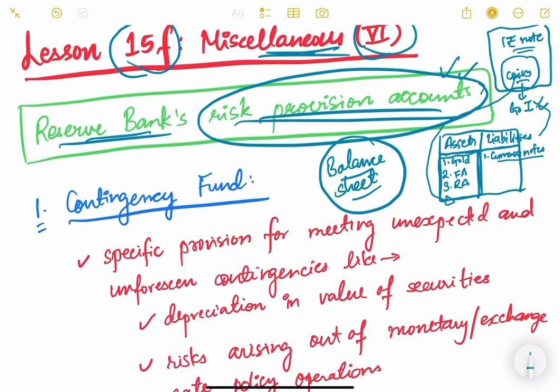So in liabilities, currency notes, that is rupee 2 and above notes, are printed by RBI and circulated by RBI. On that note, you must have seen that there is a promise written by the governor that I promise to pay the bearer a sum of 20 rupees if it is a 20 rupees note, or a sum of 50 rupees if it is a 50 rupees note. So basically the RBI governor has put a promise that whoever produces this note, I'll give him the purchasing power of 50 rupees, or 20 rupees, 100 rupees, whatever. So it comes under the liability of RBI because RBI owes that value to the people. So currency notes are basically the main liability of RBI.